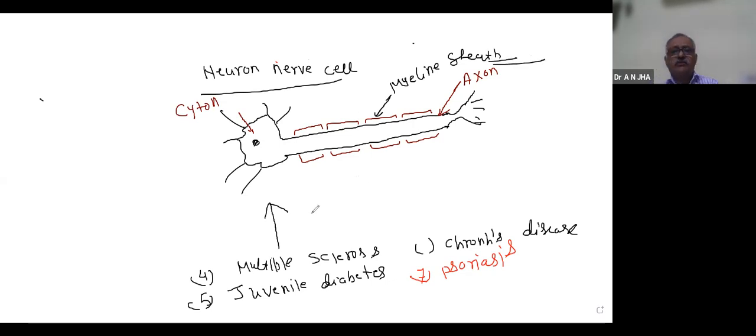In the nervous system, you will study how the conduction of the nerve impulse takes place, either in earlier classes or in 11th class.